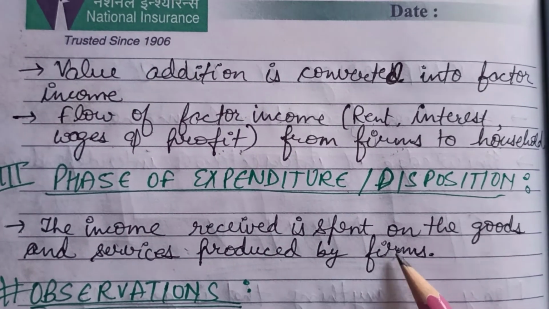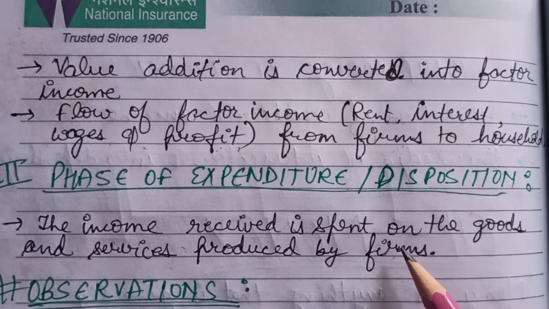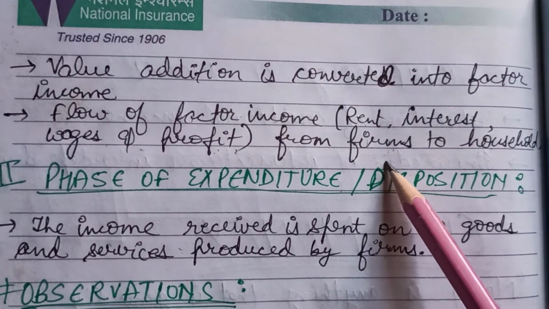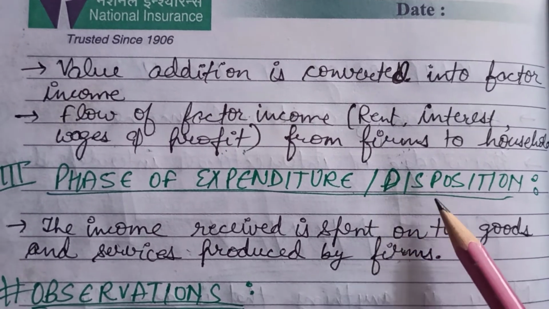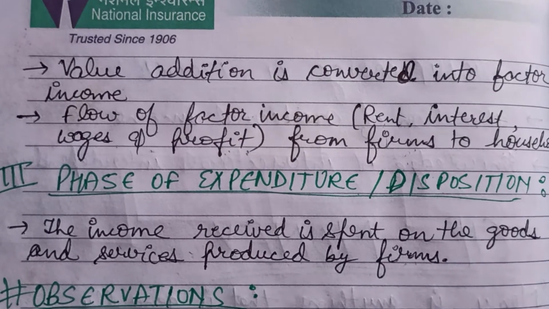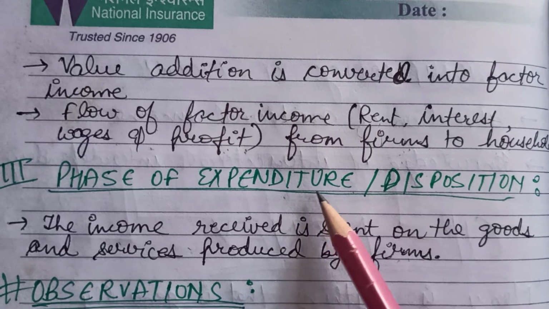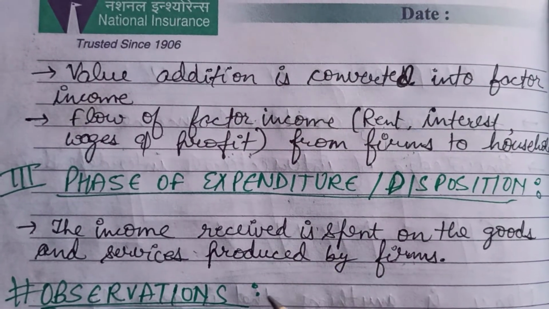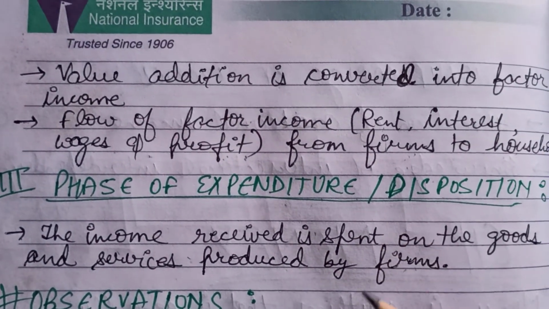So this is how the 3 phases are interrelated, or you can say that how this flow is unending, that is when the producers will produce various goods and services, by using the factors of production, they will further distribute the income generated to the household sector. Then again the household sector will spend the given income in the third phase, because of which the demand will be generated again, and the producers have to produce more and more goods and services.